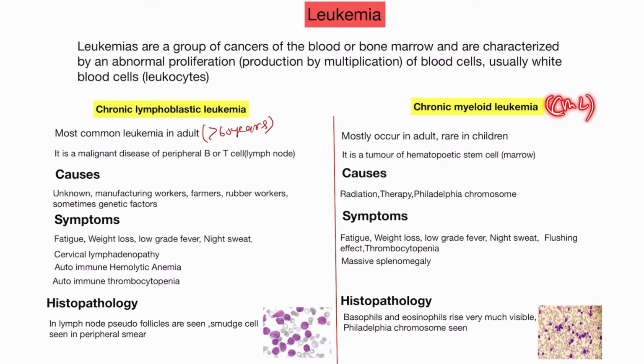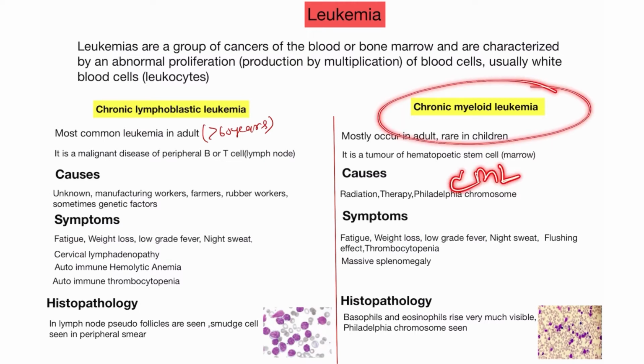CML are mostly radiation therapy or the Philadelphia chromosome. Mostly in CML you will see the Philadelphia chromosome. The Philadelphia chromosome is also present in ALL, but most cases occur in CML. When the question asks in which type of leukemia the Philadelphia chromosome is present, if the options are ALL, AML, CLL and CML, we will always choose CML, because in most cases it occurs in CML as compared to ALL. So CML is the most appropriate answer.